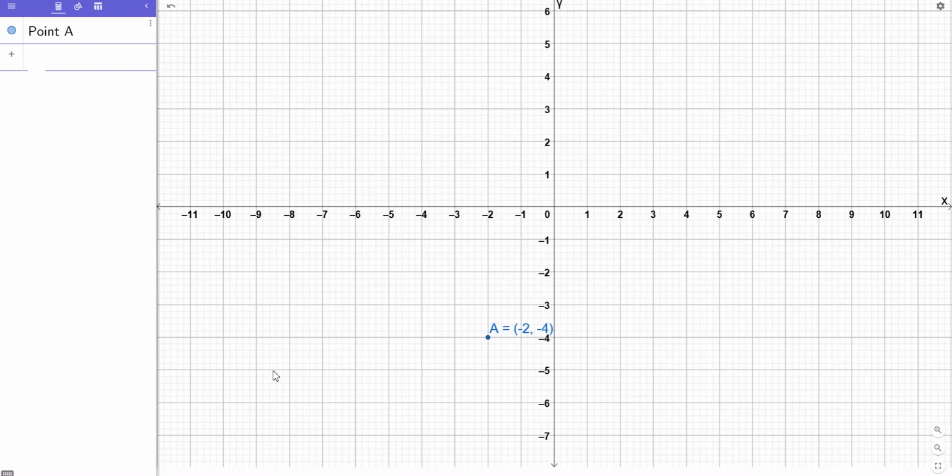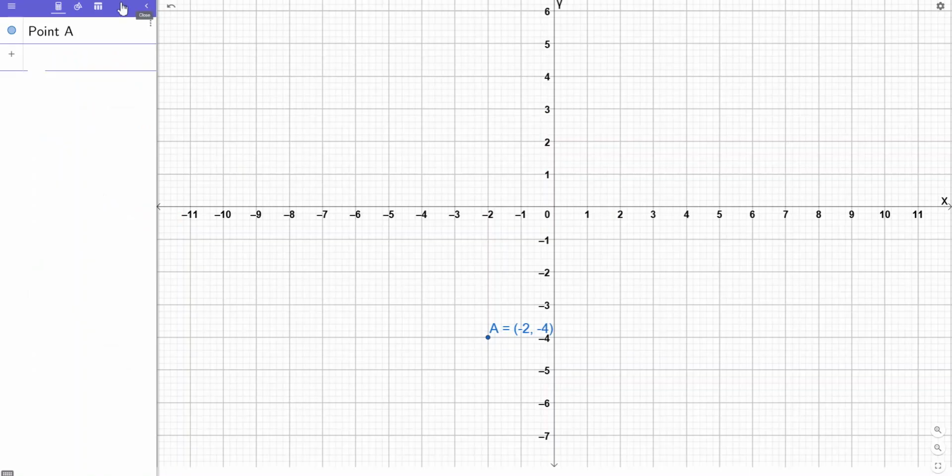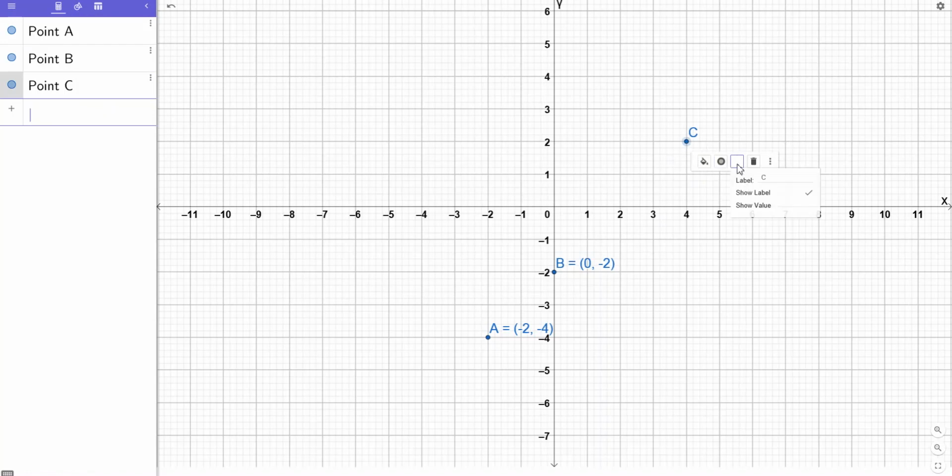From the knowledge of coordinate geometry, you know how to plot the point. -2 belongs to the x-axis, -4 belongs to the y-axis. Now the second point was 0 comma -2, and the third point is 4 comma 2. So the second point will be 0 comma -2. So here it is, 0 comma -2, and the third point was 4 comma 2. So here it is, 4 comma 2. This is it.